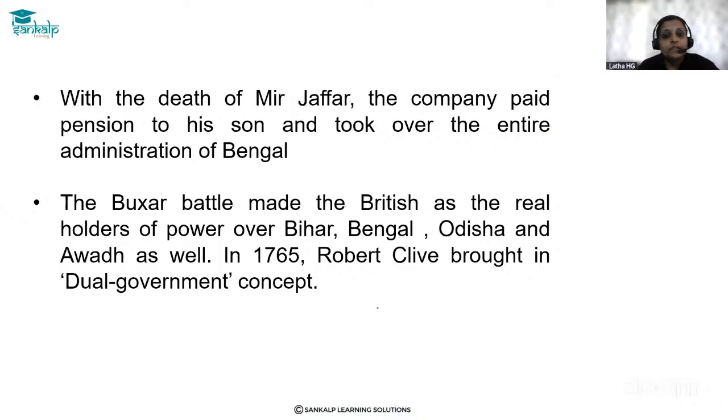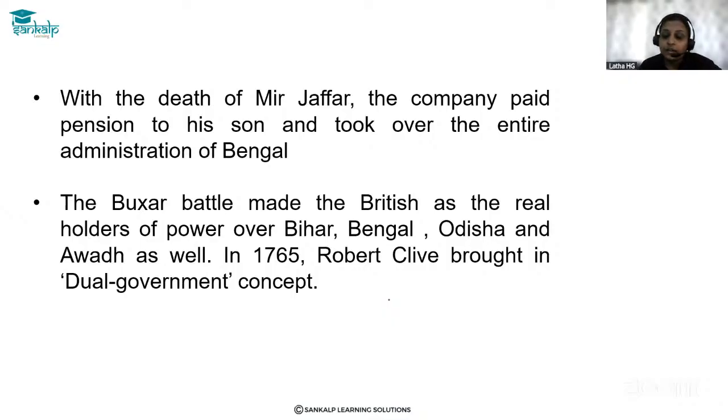After the death of Mir Jafar, the company paid a pension to his son and took over the entire administration of Bengal. The Buxar battle made the British the real holders of power over Bihar, Bengal, Odisha, and Awadh as well.